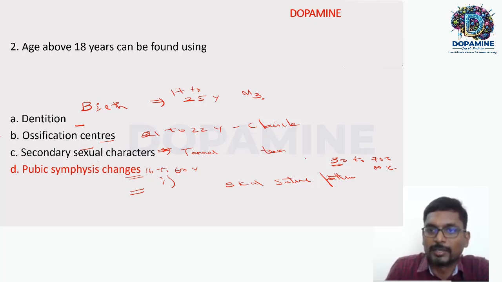Also there is a skull suture, basi-sphenoid to basi-occiput fusion, possible at 18 to 21 years, where you can find the age of an individual.